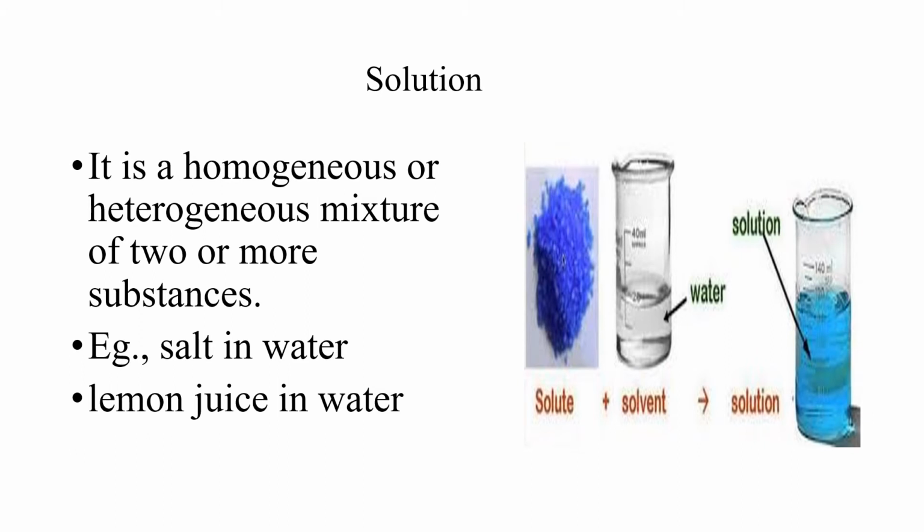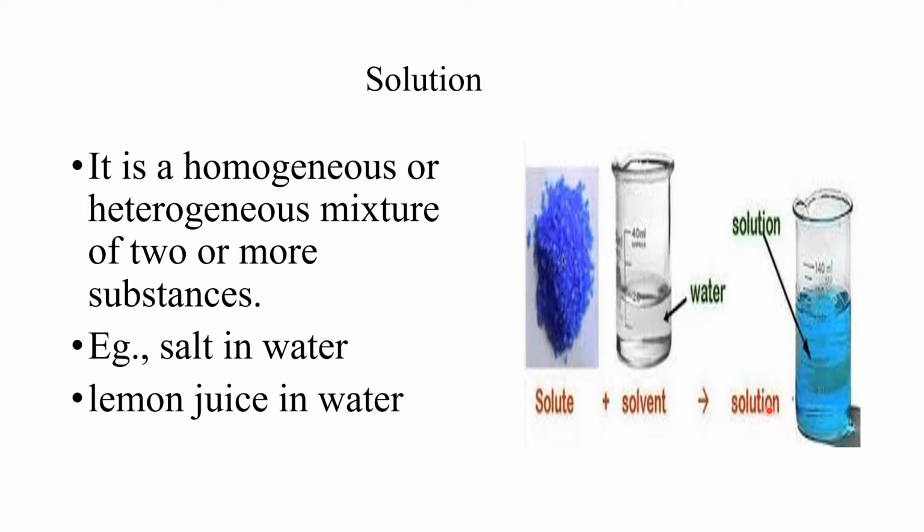Solution. What is a solution? See below the diagram, it is given very clearly: solute plus solvent gives solution. Solute is salt, as we even saw in the online class. Solvent is water. Then we say salt solution.